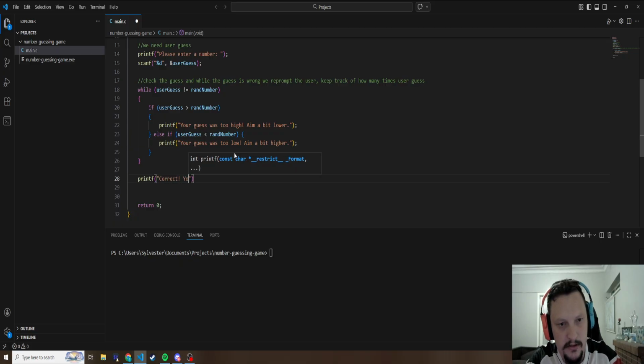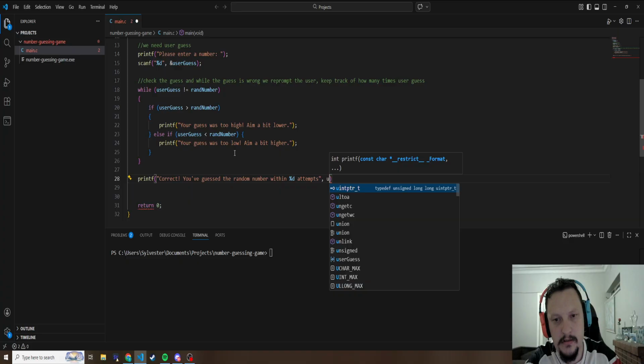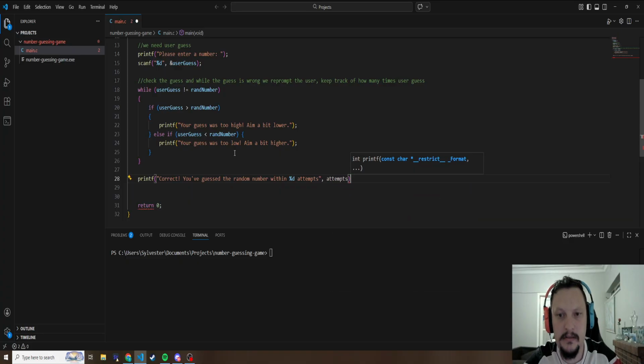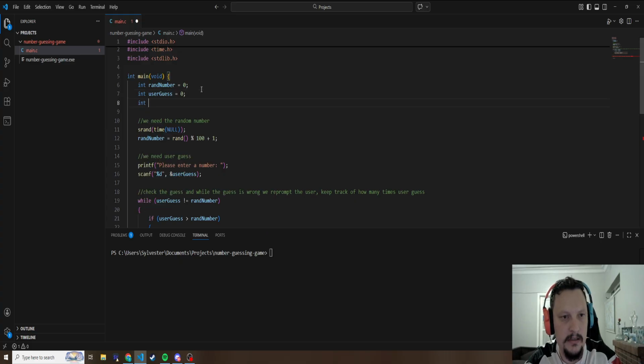Correct. You've guessed random number within, we do attempts. And we just do attempts. Okay, so we need to initialize this as well. Int that is equals to 0.